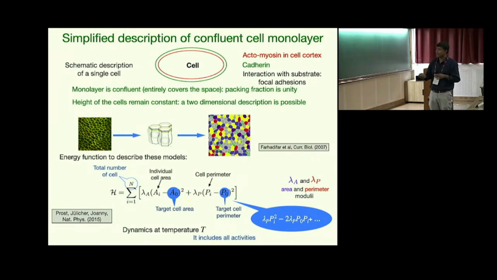This term one can write as a sum of two parts. The first part gives the property of the cellular cortex, and the second part gives the cell-cell adhesion property. These two contributions can be written in this perimeter term, where lambda P gives another constant known as the perimeter modulus. Now, given this energy function, one needs a temperature to simulate, and this temperature has a complicated status in the biological system. It actually includes all active processes as well as equilibrium temperature, but within these models, it has the status of an equilibrium temperature. So I'll take it as an equilibrium temperature.